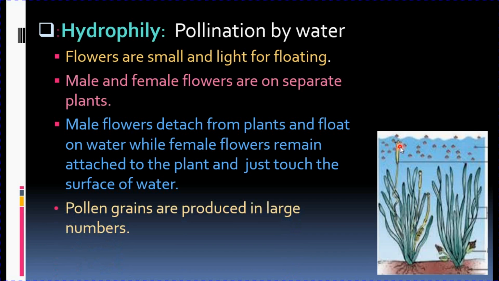Again, pollen grains are produced in large numbers because they have to float on water, so they produce a large amount of pollen grains. Examples are Vallisneria and Hydrilla. With this we come to an end of the pollination topic. In the next video we will study how fertilization takes place and how fruits and seeds are formed. Thank you.